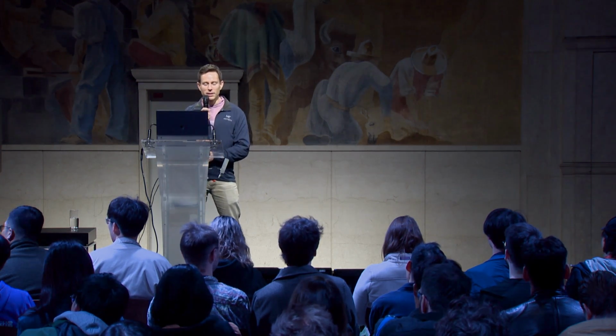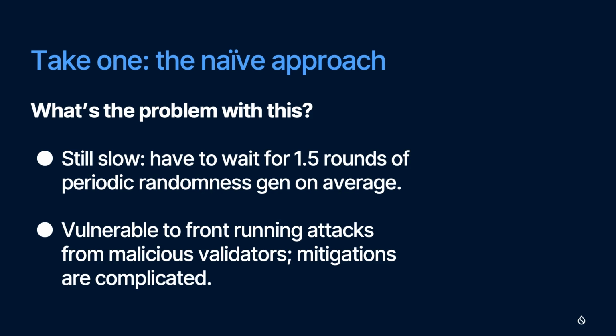More importantly, even if we do this whole deferral thing, there are some security concerns with this approach. Basically, the validators who are running the randomness generation will know the next value of randomness a little bit before the order of transactions that comes out of consensus is totally fixed because of this deferral process we're doing.